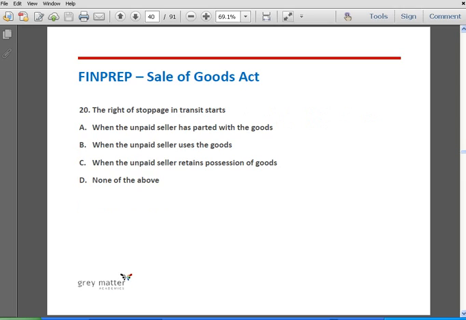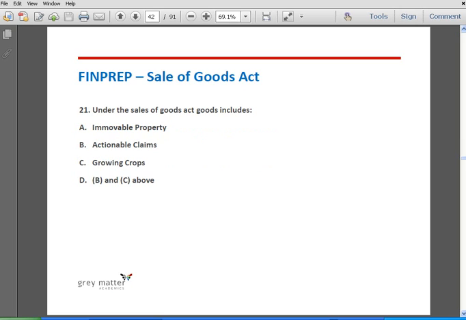Question number 20. The right of stoppage in transit starts when the unpaid seller has parted with the goods, when the unpaid seller uses the goods, when the unpaid seller retains the possession of goods, and none of the above. The correct answer is option A, when the unpaid seller has parted with the goods. The right of stoppage in transit starts when the unpaid seller has parted with the goods and he comes to know that the buyer is insolvent.